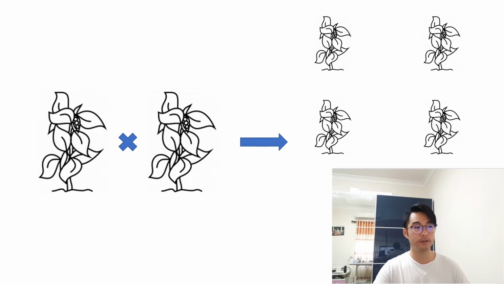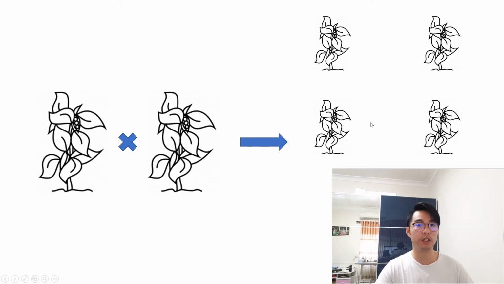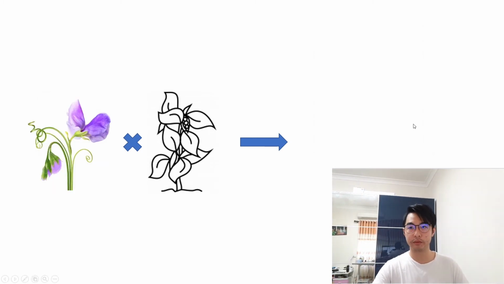He found that the offspring produced by these two parents expressed exactly the same physical appearances. And we call this kind of breeding true breeding. Okay? And what he did next was quite interesting.